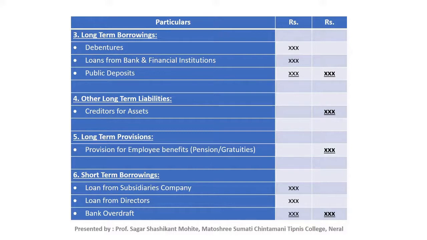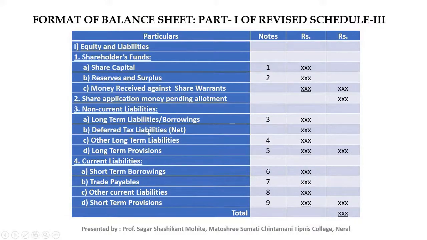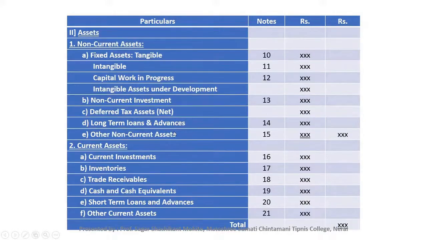Next major head is deferred tax liability. If you see, the word net is mentioned here. This is deferred tax liability, and if you see at the asset side you will find deferred tax asset. So what is deferred tax asset or deferred tax liability?